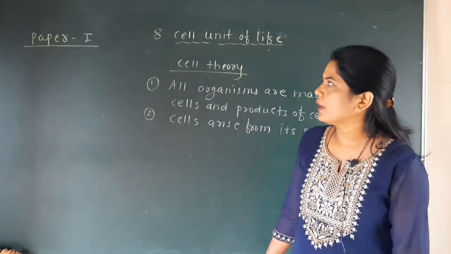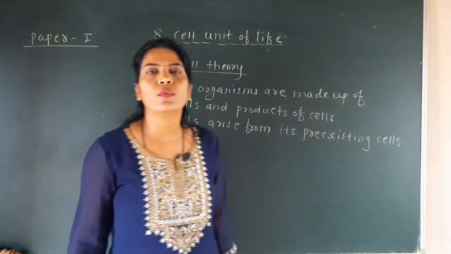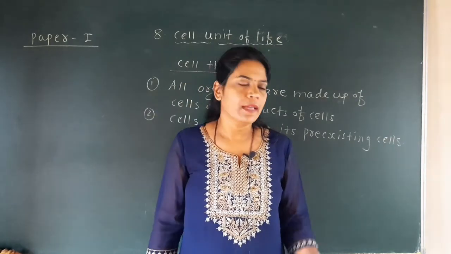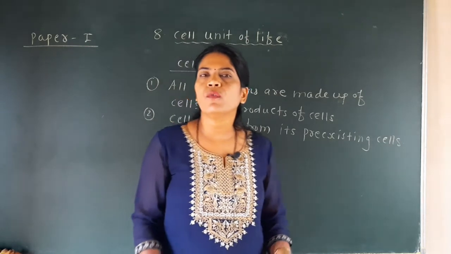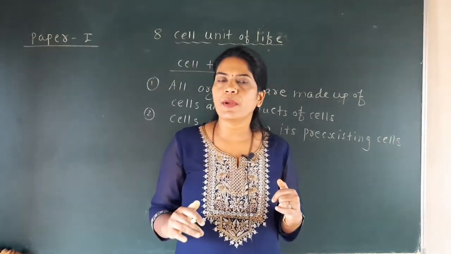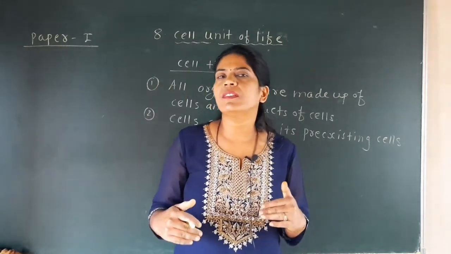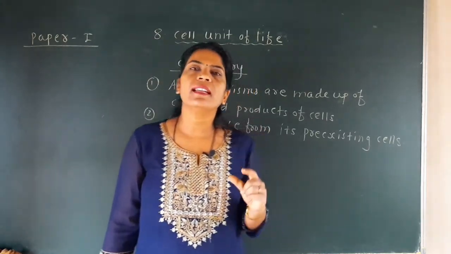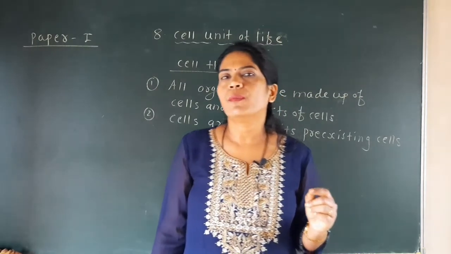Okay students, in this lecture we have started a new topic, whose name is the cell, unit of life. In this topic we have seen what is meant by a cell: the cell is the basic unit of the body. Unicellular organisms like yeast and amoeba are made up of only one cell, and that single cell performs all the activities of the body.